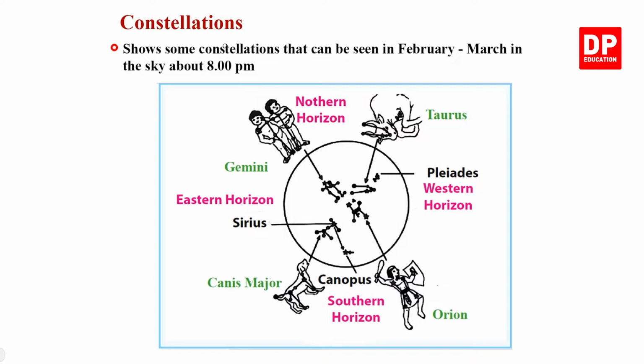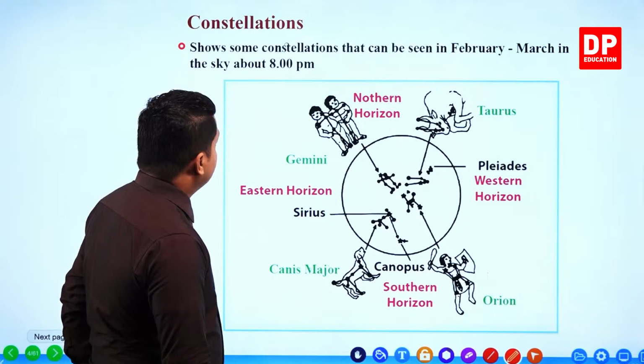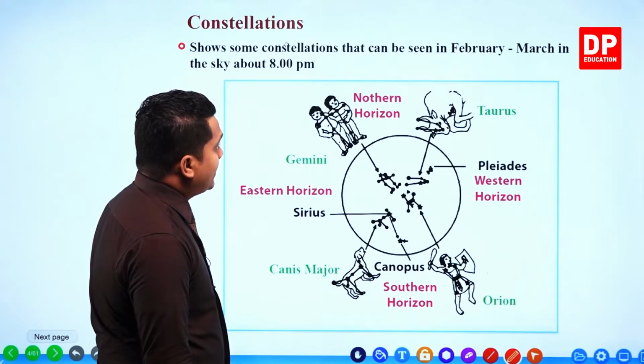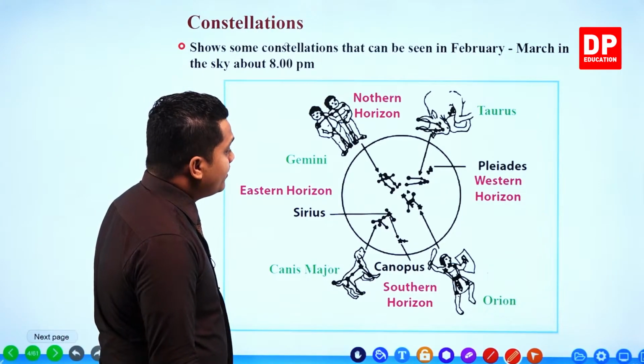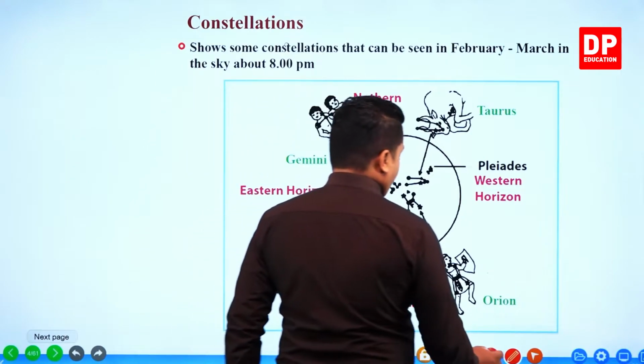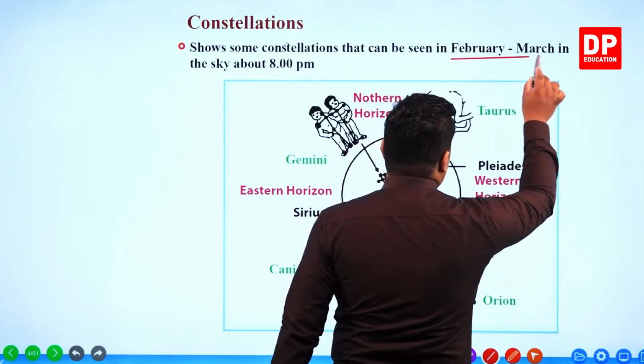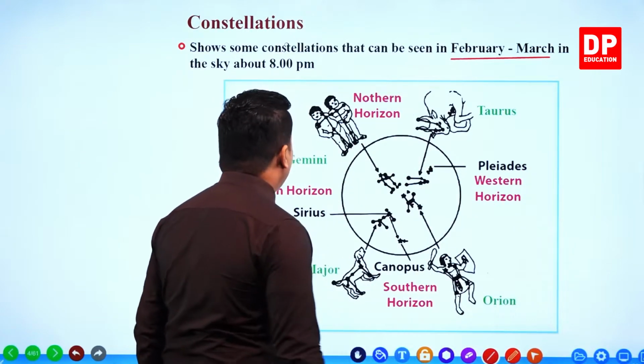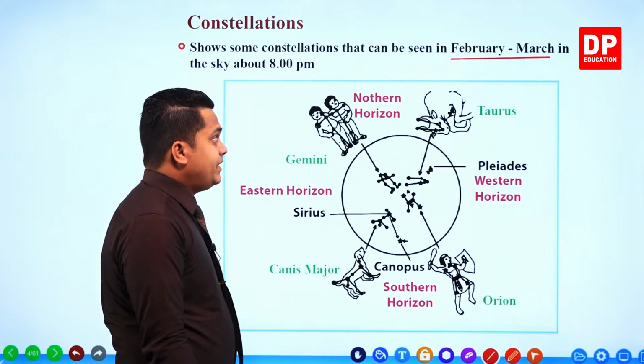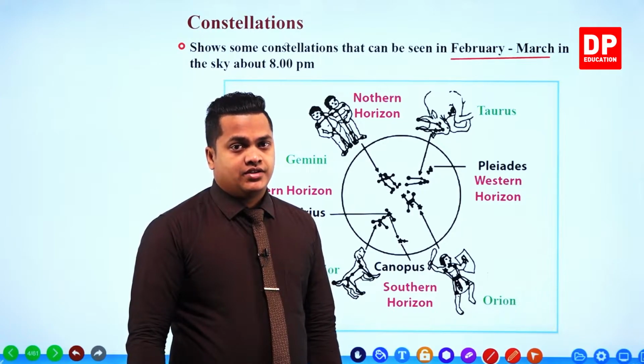So you are given with a point. This is a figure that we can observe. This is a figure about the stars, the star patterns that we can observe. So here it shows some constellations that can be seen in February to March in the sky at about 8 p.m. during the night.